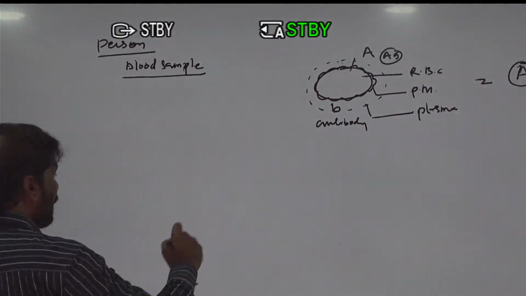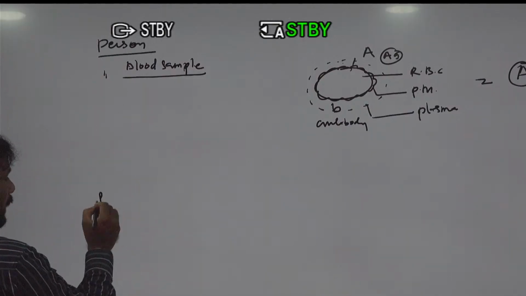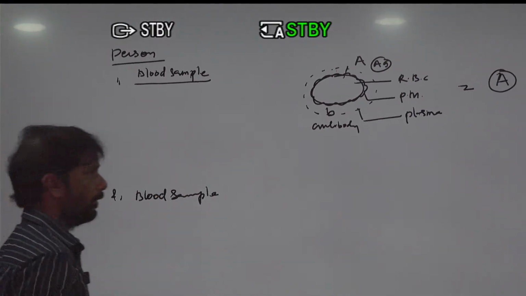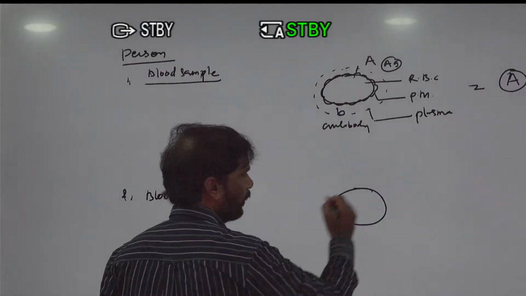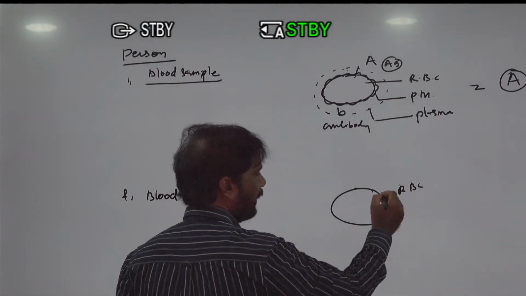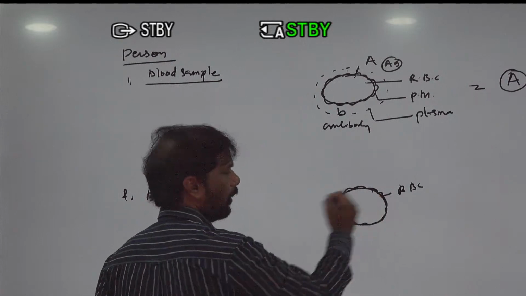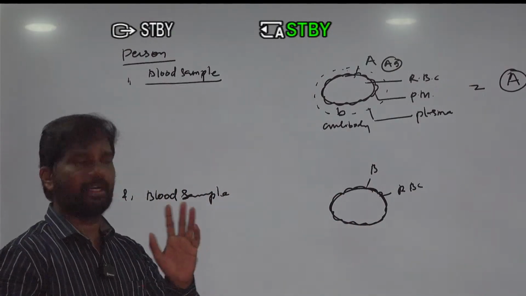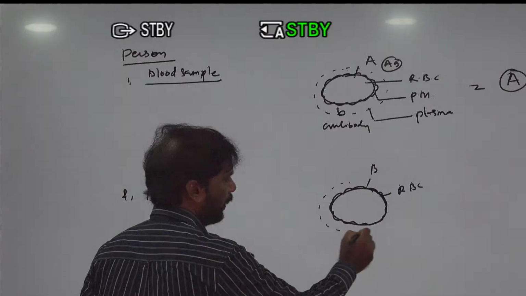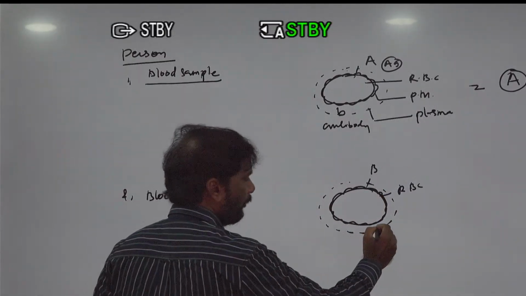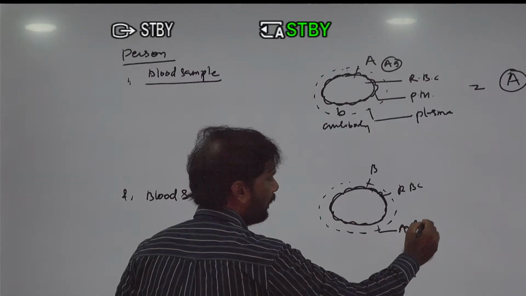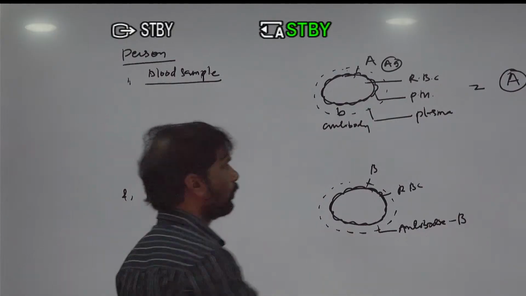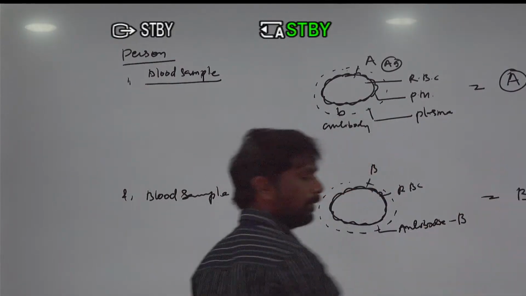For example, you can take another blood sample. Here, in this other blood sample, this is the plasma membrane of the RBC. When the plasma membrane of the RBC has the B antigen and the plasma of the blood sample has antibody A, this type of blood group is known as the B blood group.